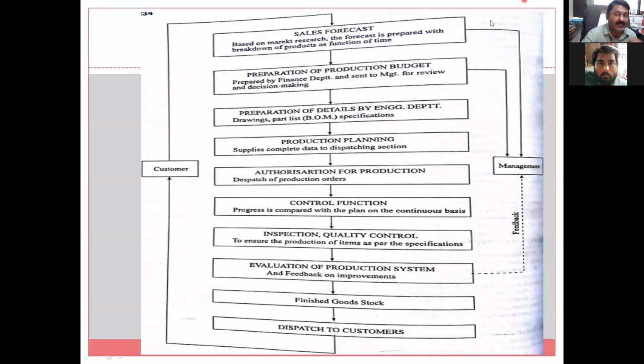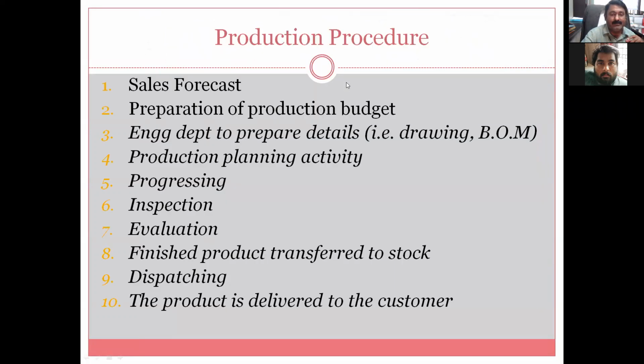So friends, this is nothing but the complete cycle of production, or rather I can call it the production procedure.